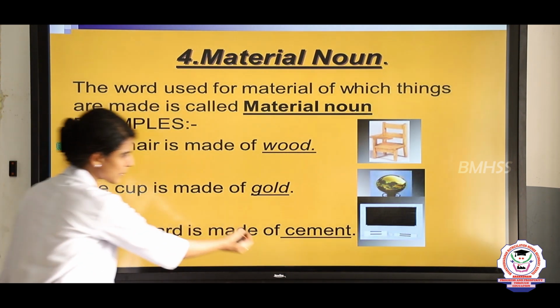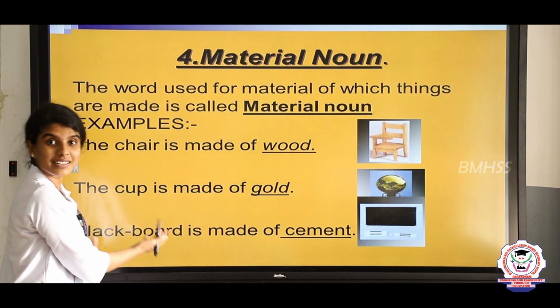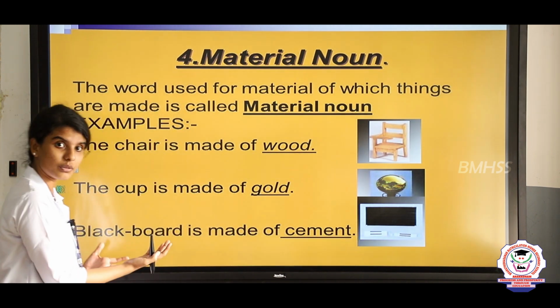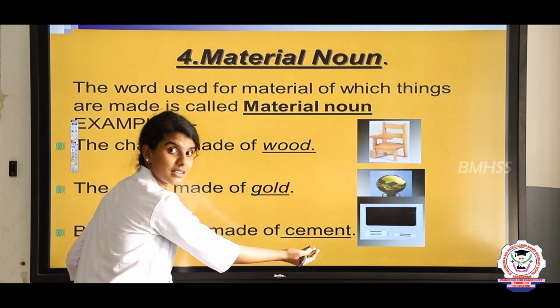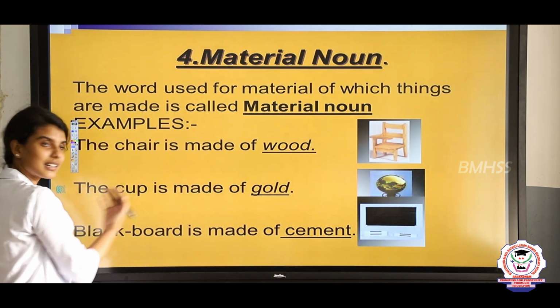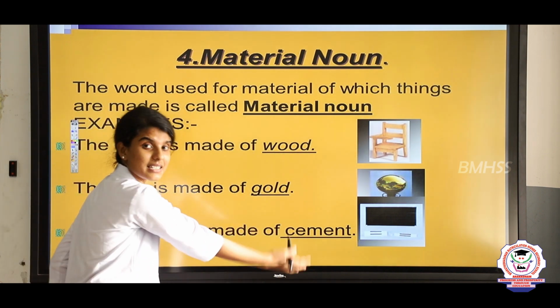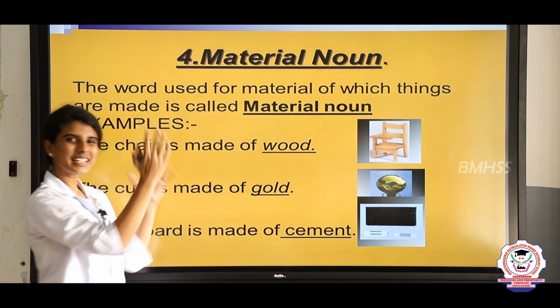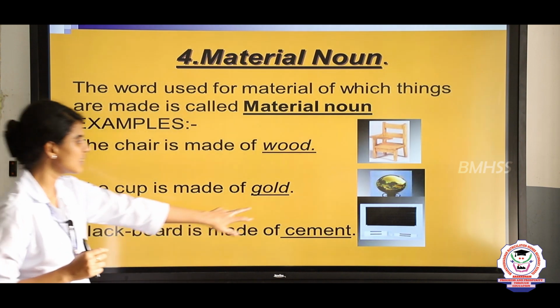Then blackboard is made of cement. Blackboard is a thing, it is a noun, but here cement is a substance to make a blackboard or to make a thing. So hence cement is a material noun. So these are called material noun.